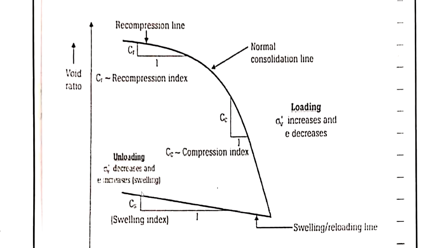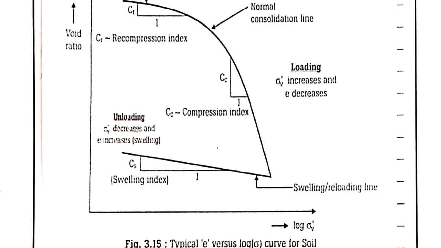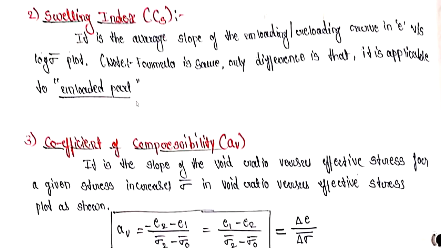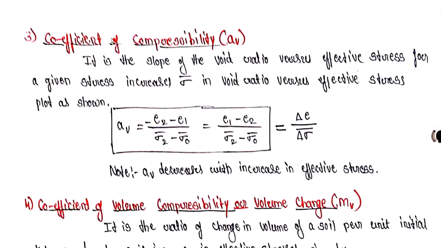So it is obviously very simple. Swelling index is the slope of the reloading line in the e versus log sigma dash curve. It is very simple. Everything will be the same, but we just need to consider the reloading or unloading part.